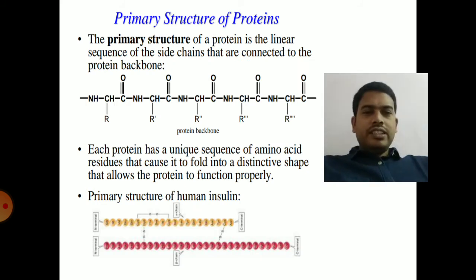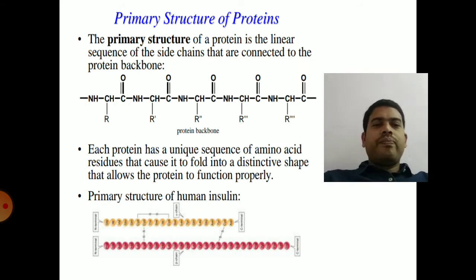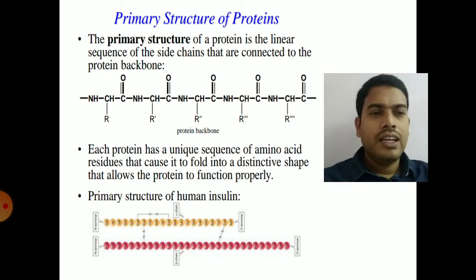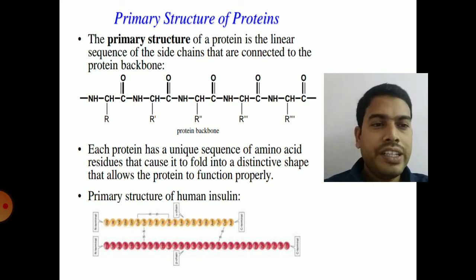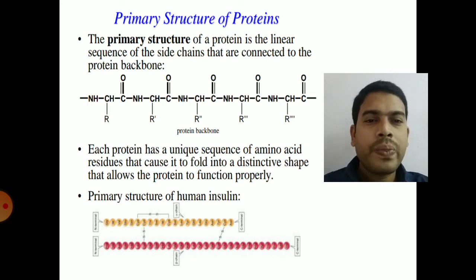So next one is structure of proteins. Generally the proteins exhibit four different structures: primary structure, secondary structure, tertiary structure, and quaternary structure. We have seen the peptide bond formation when we discussed the amino acid properties.